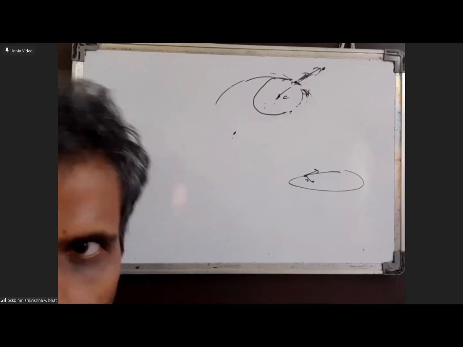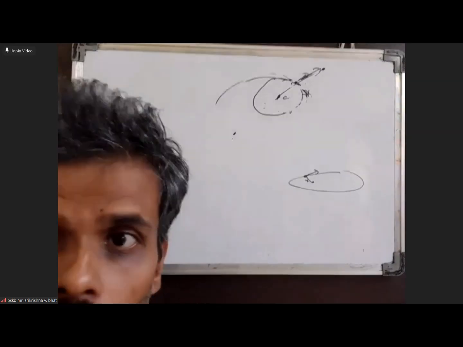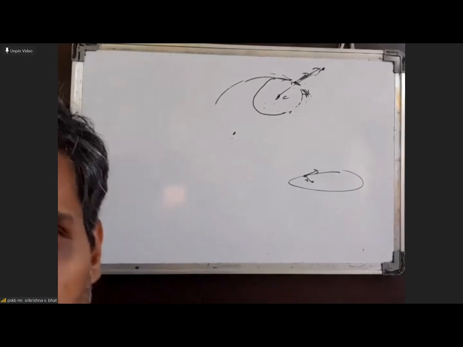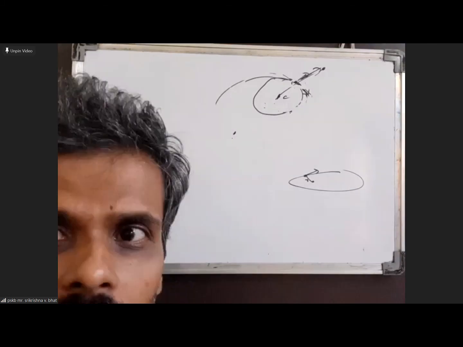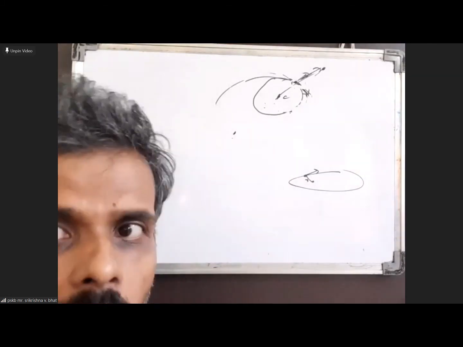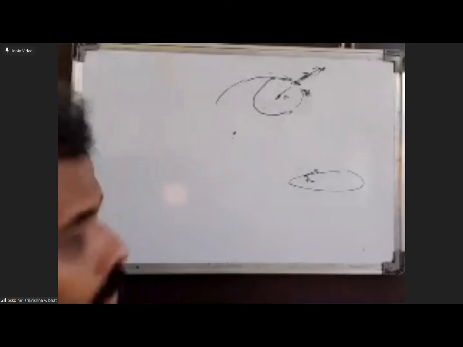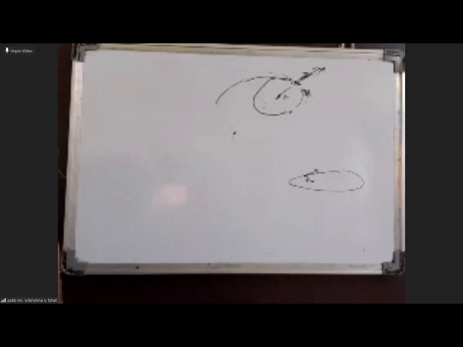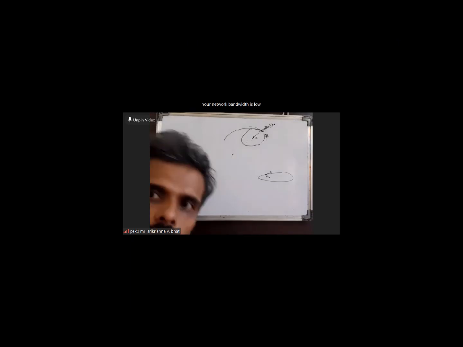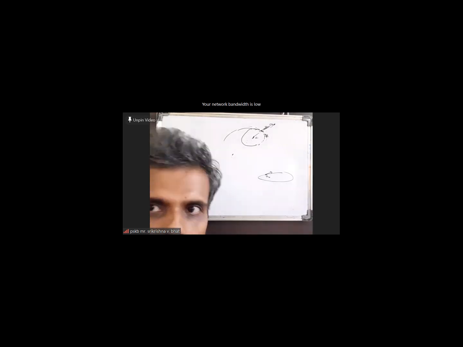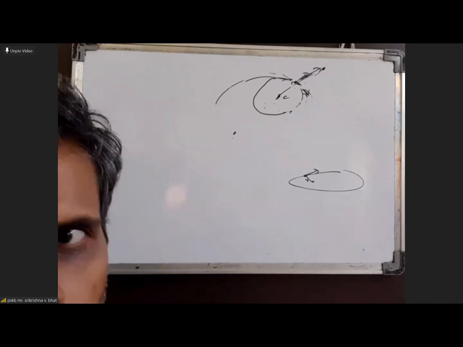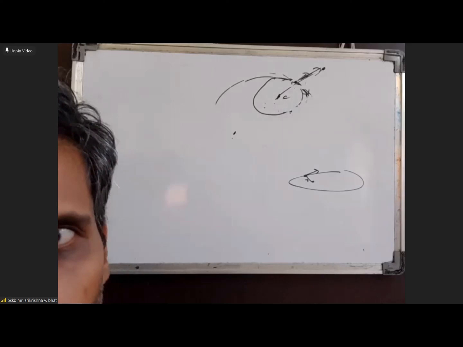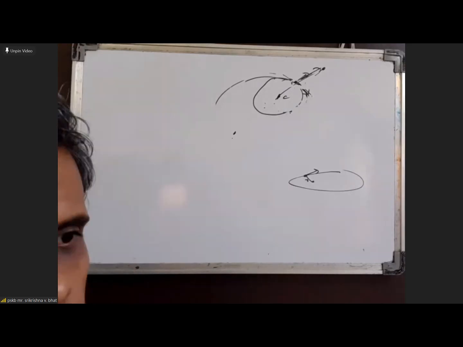So mathematically it can be shown that the center of that force, because we are considering a central force here, is the focus. Gravitational force is a central force, and for a central force there is a point where the force always acts. That point happens to be a focus of the ellipse for the elliptical trajectory. In fact, this is in accordance with Kepler's first law, according to which the trajectory is an ellipse, and the sun is one of the foci. The same is true for a planet and a satellite moving around it, because the same gravitational principles are followed there also.